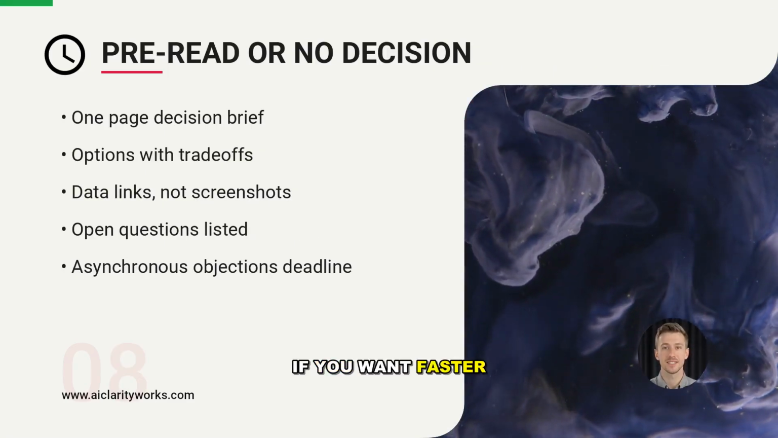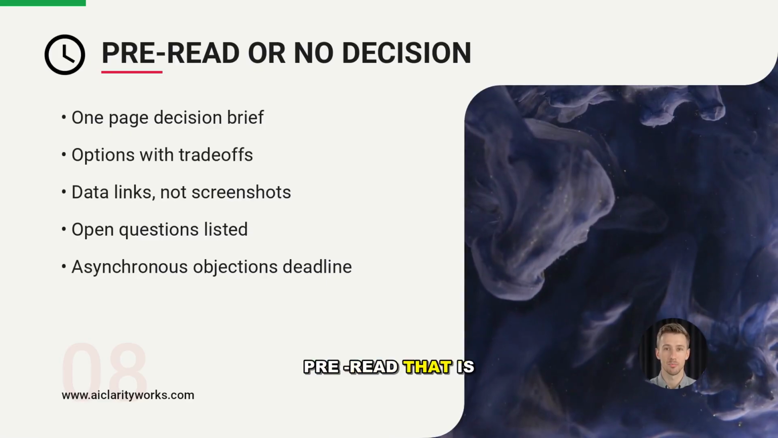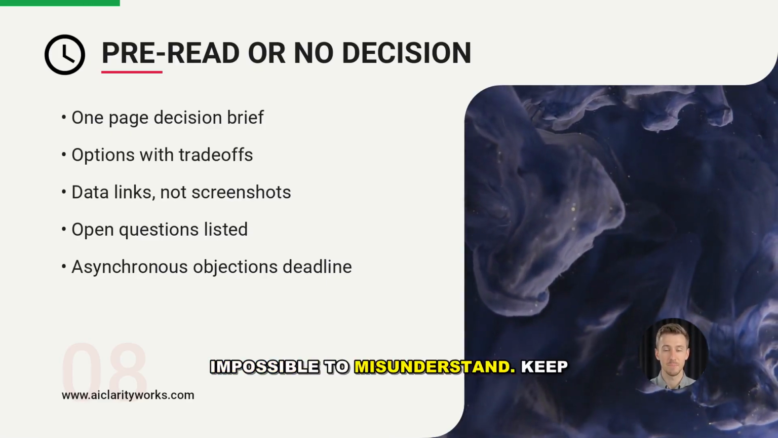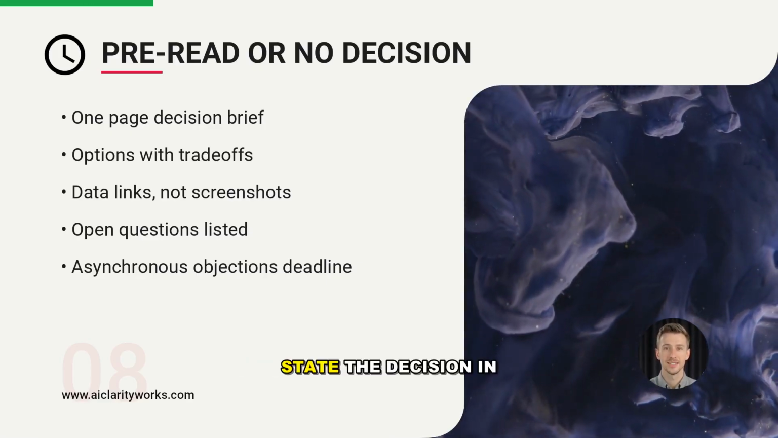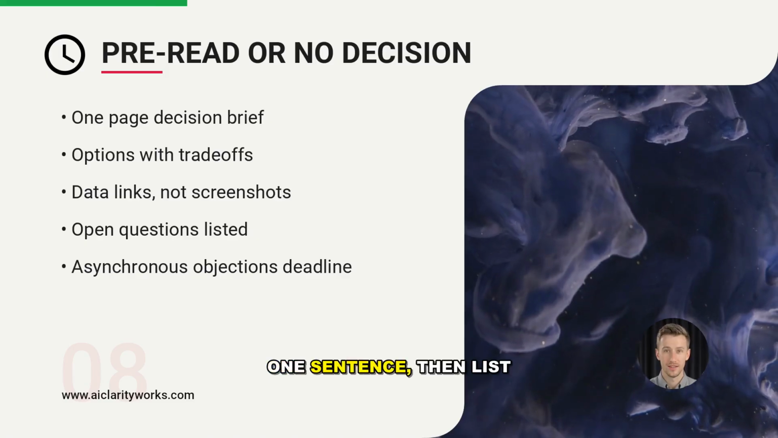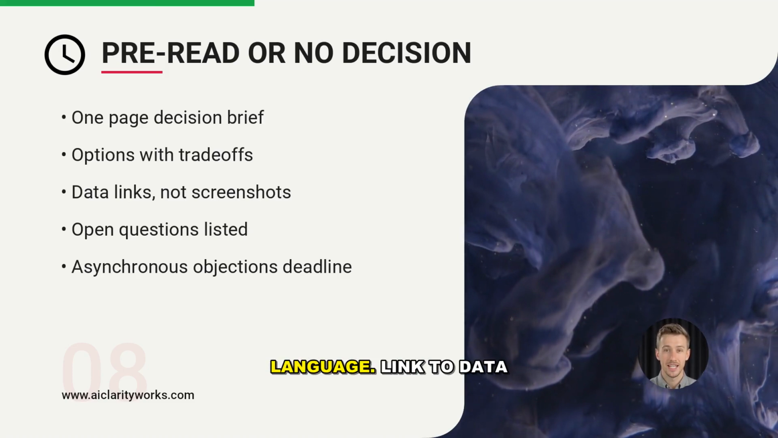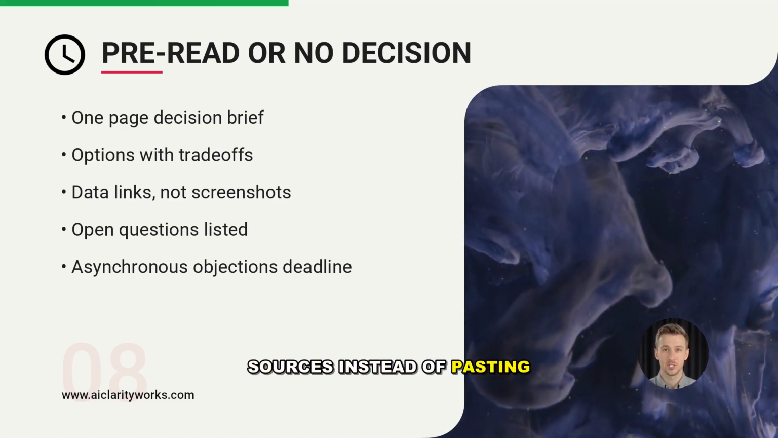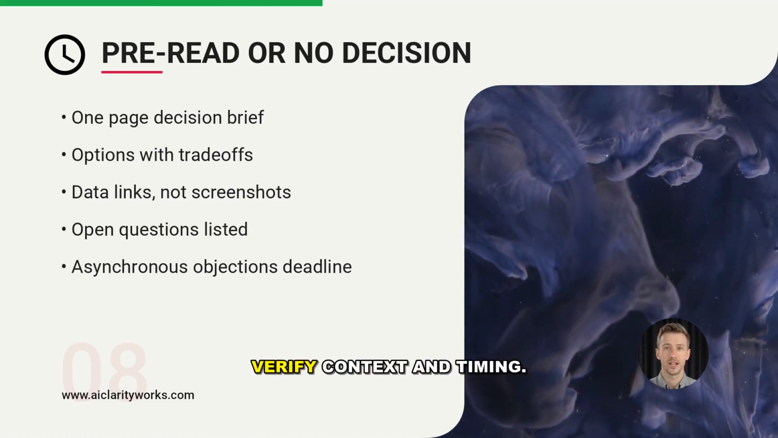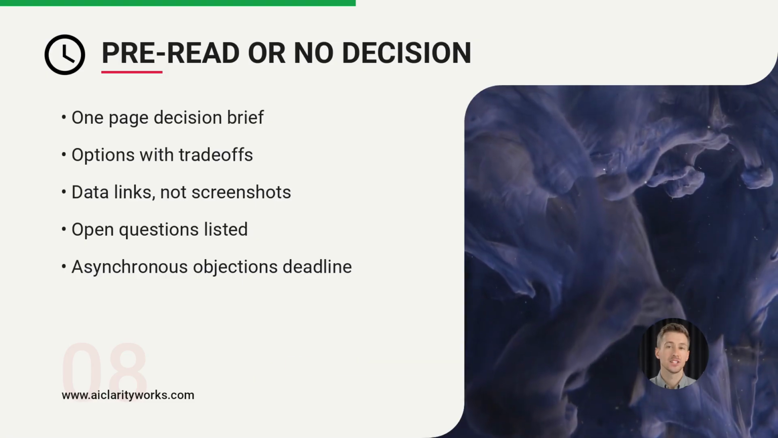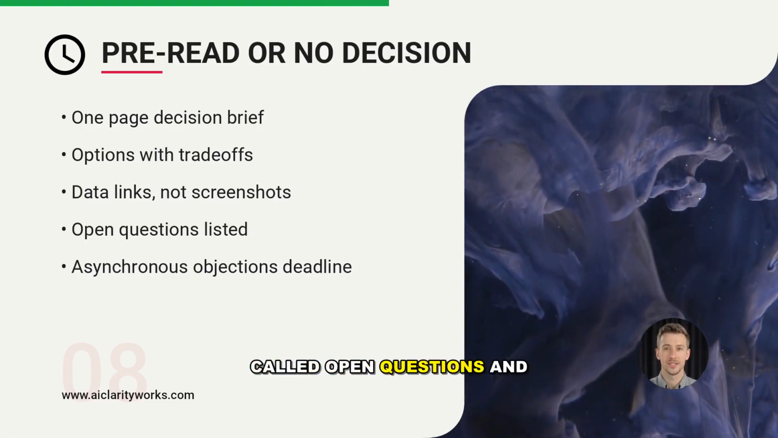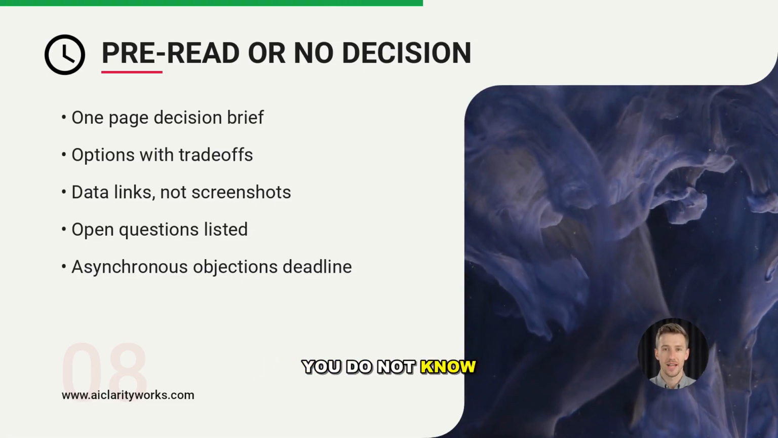Moving to slide 8. If you want faster decisions, you need a pre-read that is impossible to misunderstand. Keep it to 1 page. State the decision in 1 sentence, then list the options with the real trade-offs, not marketing language. Link to data sources instead of pasting screenshots, so people can verify context and timing. Add a short section called Open Questions, and be honest about what you do not know yet.